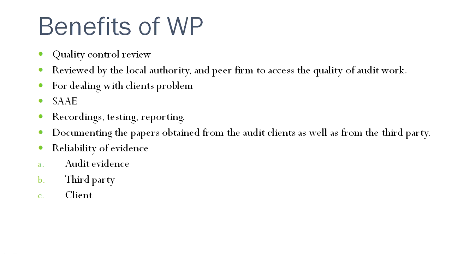So in the course of the audit, reliability is much greater for audit evidence. At the second place is third party evidence, and at the third place is client evidence, because the management, that is the client, is sometimes pressurized to show a good position, and that's why they may manipulate, and it may affect the evidence obtained.